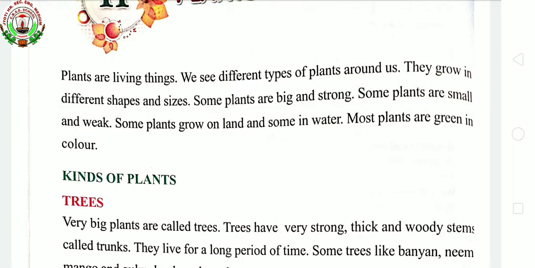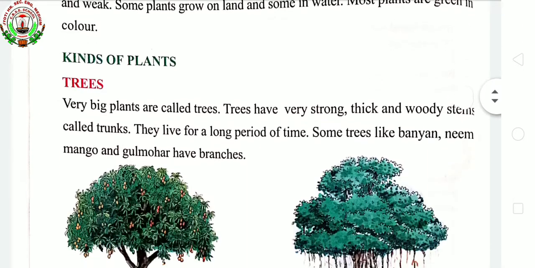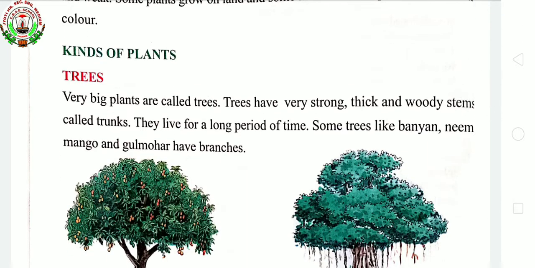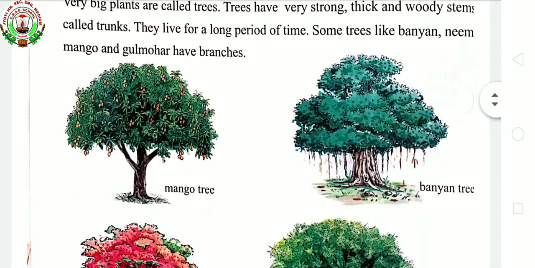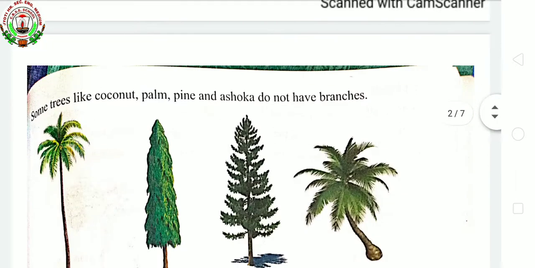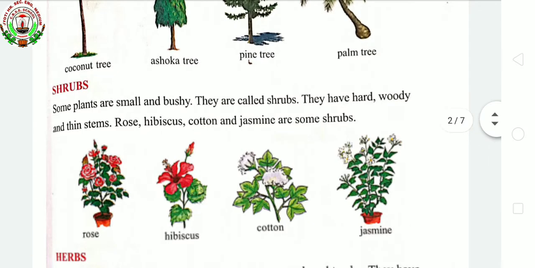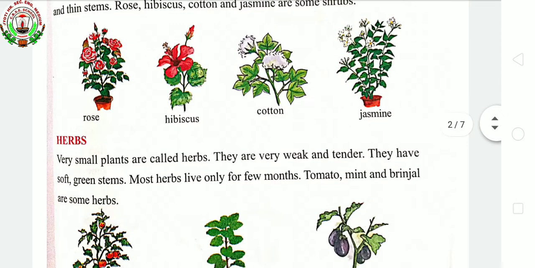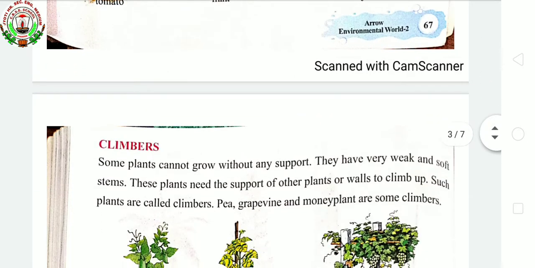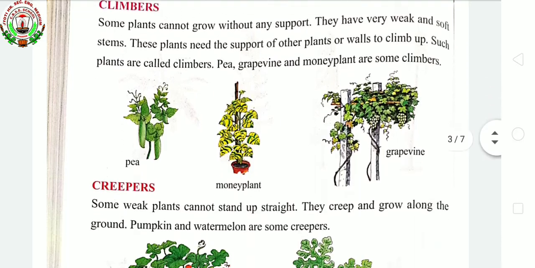So children, now we will see kinds of plants. There are various kinds of plants. Trees means very big plants. Then shrubs. These shrubs means small plants. Next herbs means very small plants. Next climbers, they need support to stand.